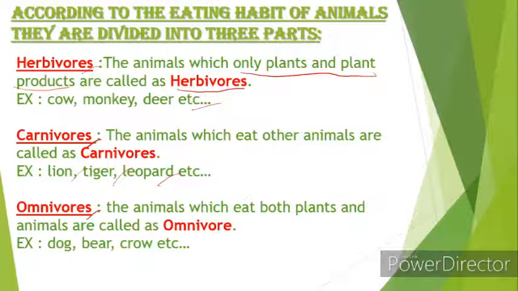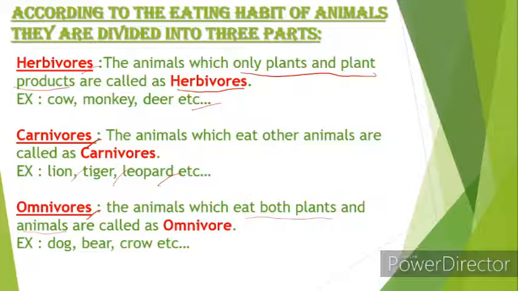And omnivores. In omnivores, human can also be an example, because humans eat a variety of dishes, right? They'll eat animal products and plant products too. So those are known as omnivores. Omnivores are animals which eat both plants and animals. They have a lot of variety.